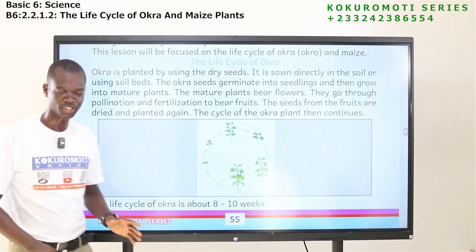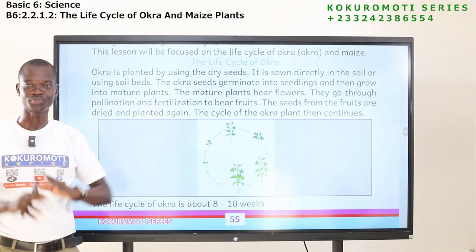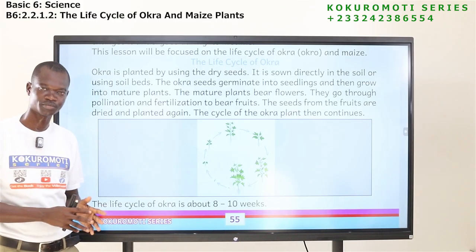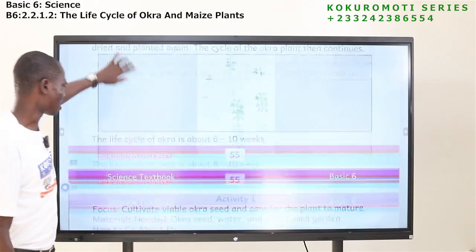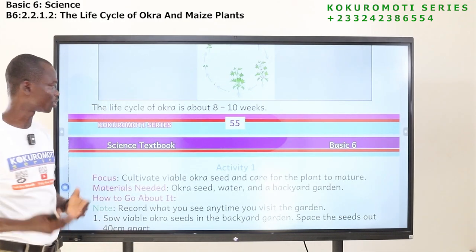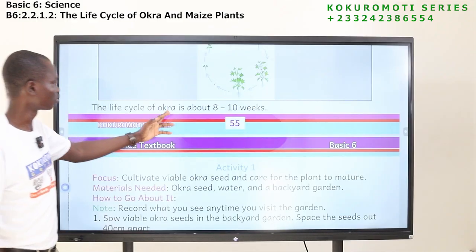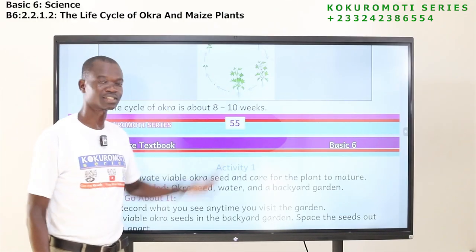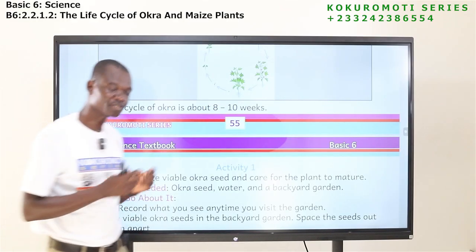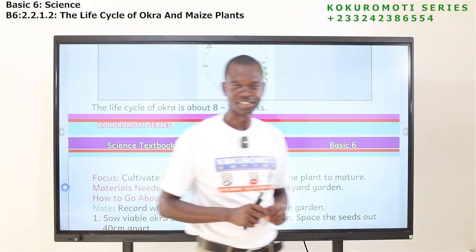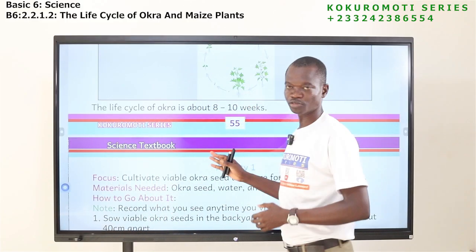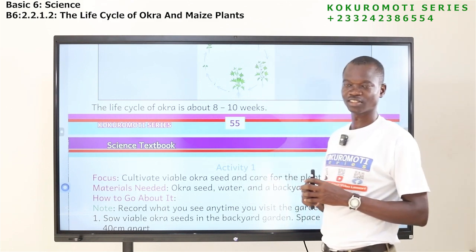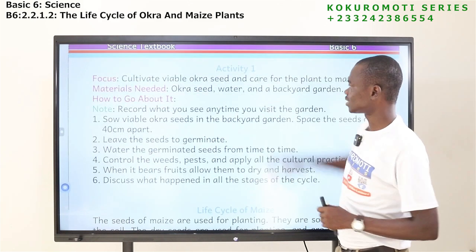It doesn't stop. It moves like that. So this is what we call the life cycle of okra. Now, how long does it take after sowing? The life cycle of okra is 8 to 10 weeks. So if you sow okra seed today, expect to harvest it from the 8th week to the 10th week.